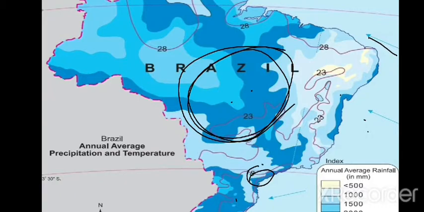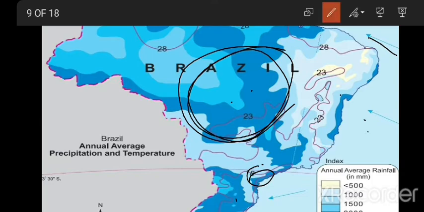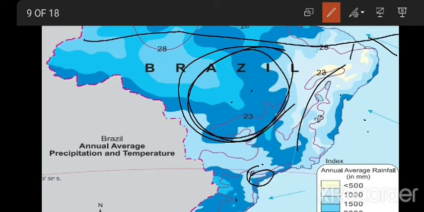Describe the winds blowing between 0 degree north and 5 degree south. 0 degree means if the line is crossing from here, 0 degree here and 0 degree there, 0 degree north and 0 degree south, that receives a very low temperature zone because it is near to the equator.